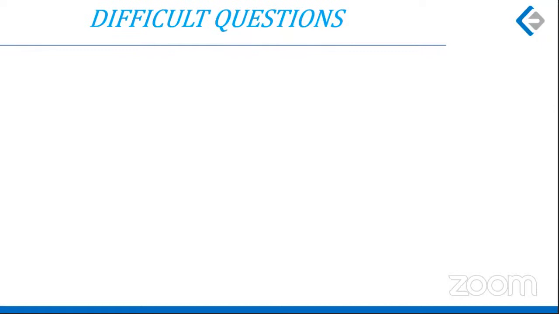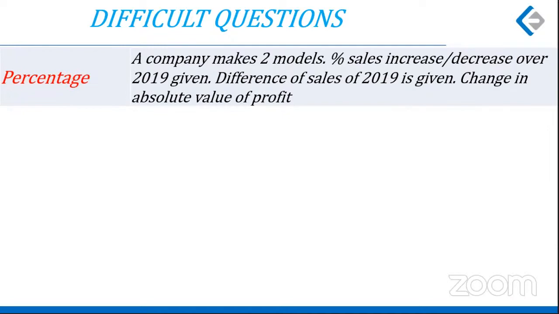Among the 8 difficult ones, some I would still consider as moderate rather than difficult. Percentage. A company makes two models, D3 and B12, more like vitamins, but models. That is what is given.